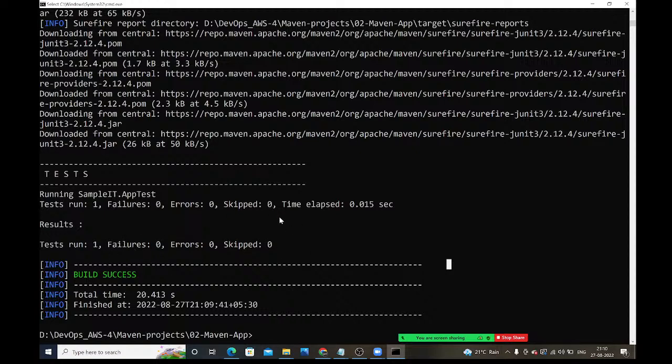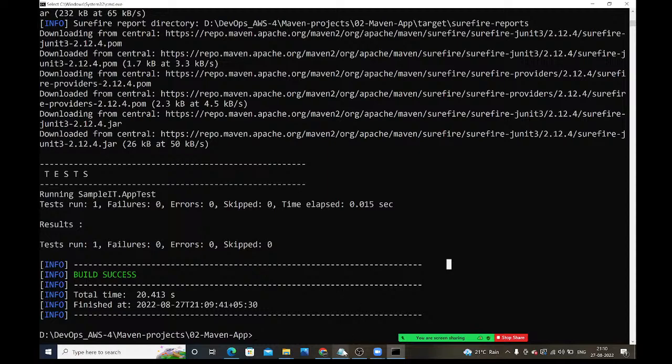If any test case fails, it won't deploy the project into the servers, and deployment will fail. That's why before deploying, we need to verify that the test cases are running properly. Understood, guys? So what will the test goal do? It will run our application test code.